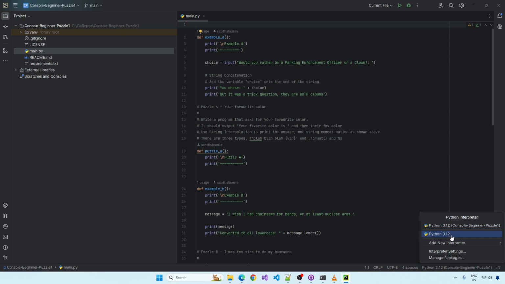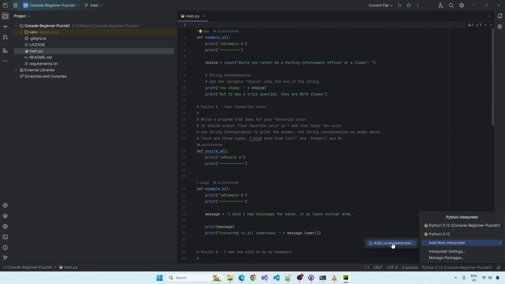Professional programmers, though, will have many different versions of a client's program, and we'll have multiple clients. So we don't want them all sharing the same dependencies, the same software. We want to have them in their own virtual environment. So this has been created by that pop-up window there, our own little virtual environment for Puzzle 1, which is exactly what we want.